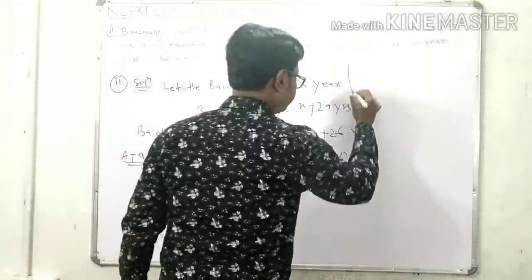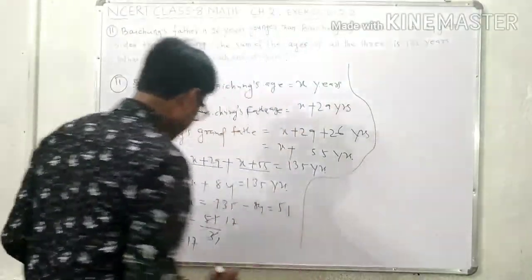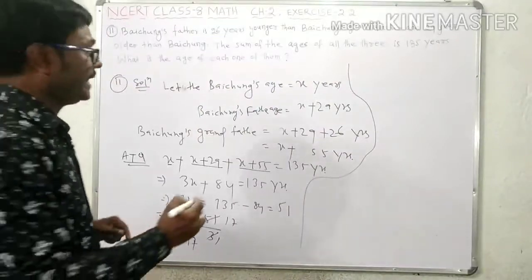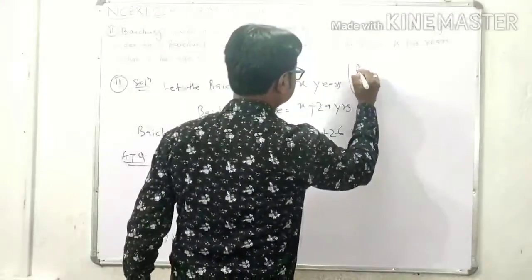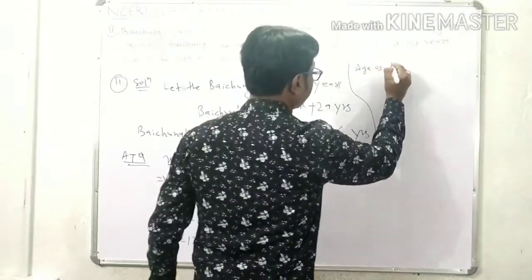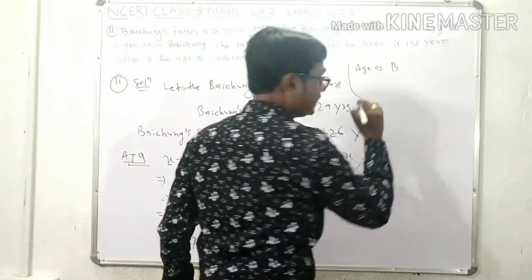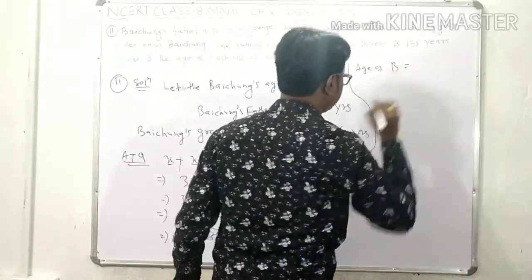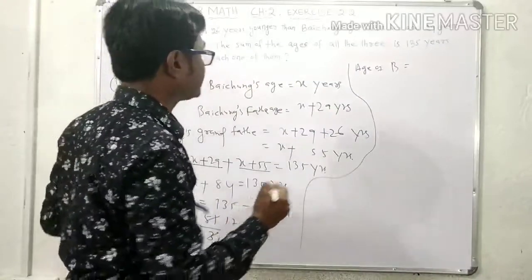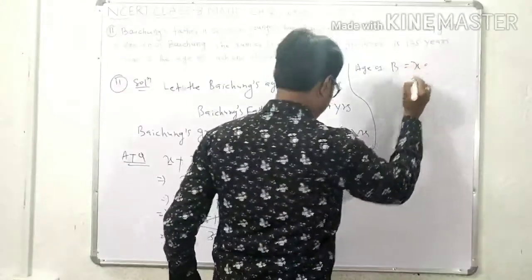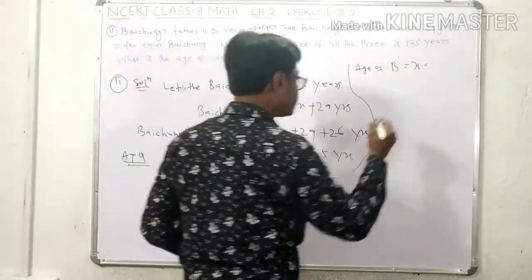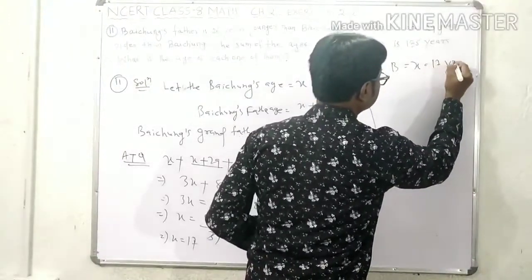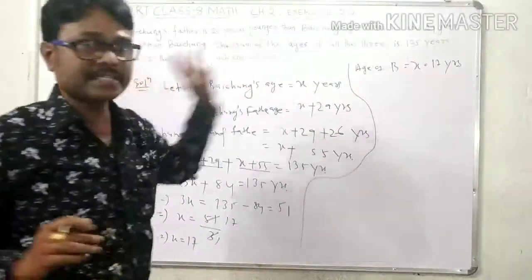So the x value means the age of Baichung. Age of Baichung is x, which is equal to 17 years. Age of Baichung is 17 years.